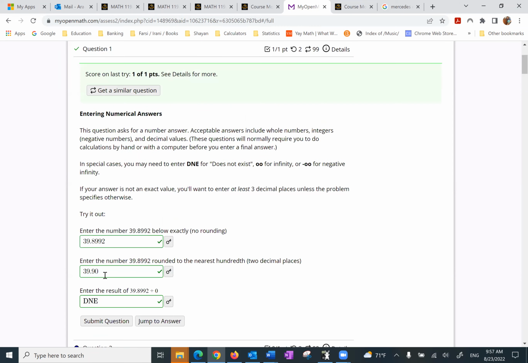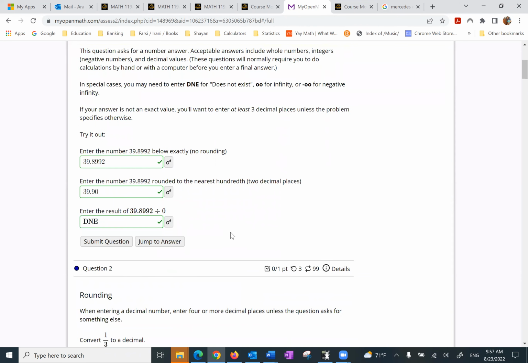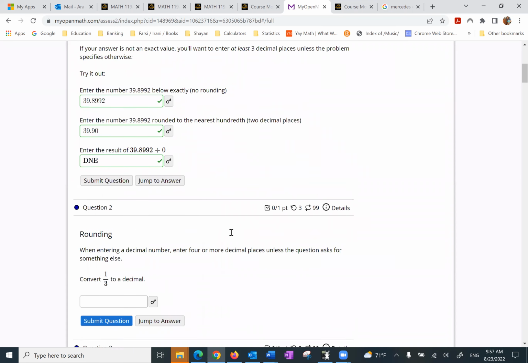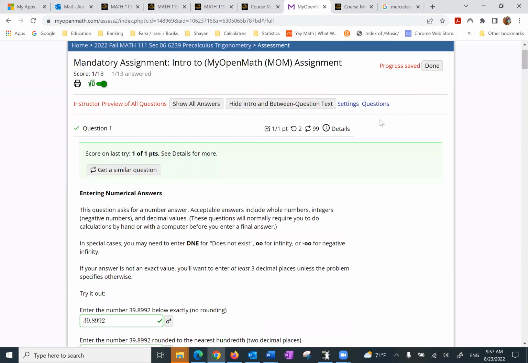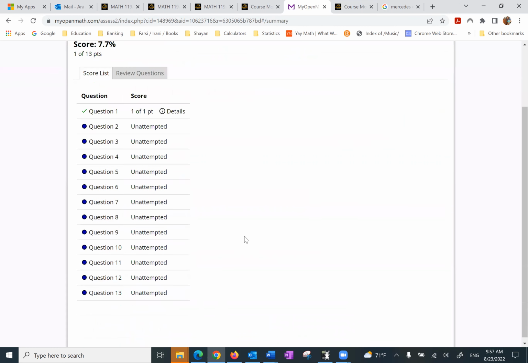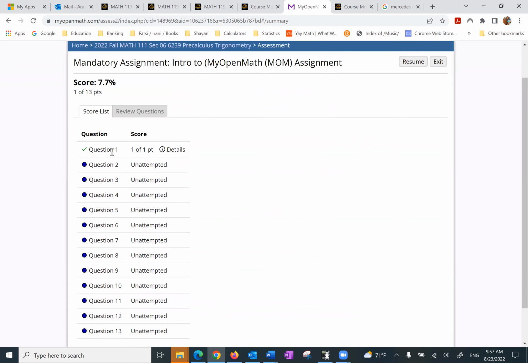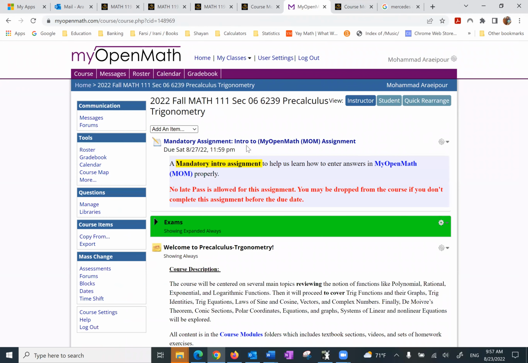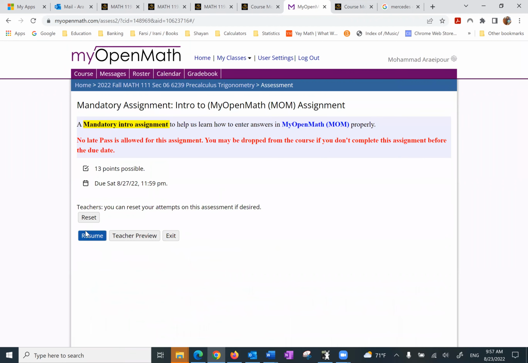And so I submit the questions, and I have the check marks. Let's say something comes up, I can't continue, and I want to do it later on. If you go up here and you click on done, notice what happens. It shows the first question is done and it's correct, and it has already registered your grade. Then the rest of them are not done. So you have a choice of resuming or exiting. If you resume, you keep on working on the rest of them, or you can exit. And if you exit, you can come back anytime you want, okay?